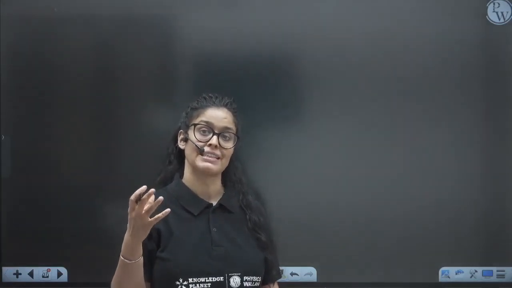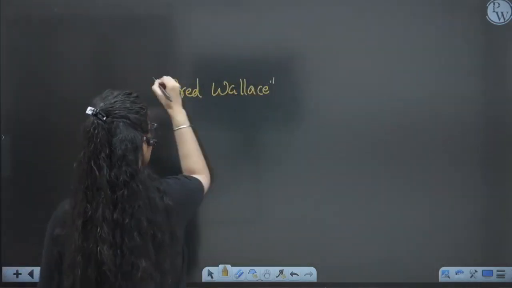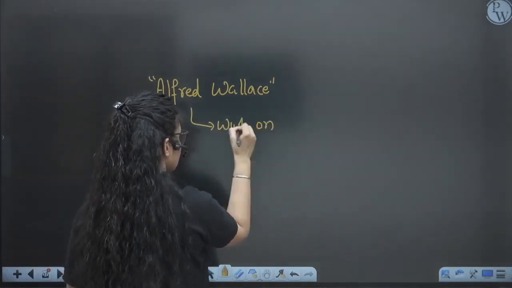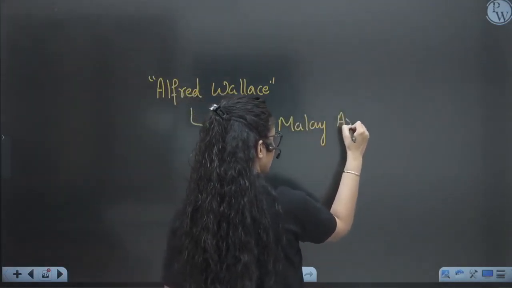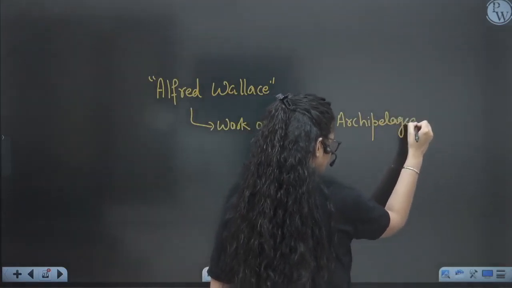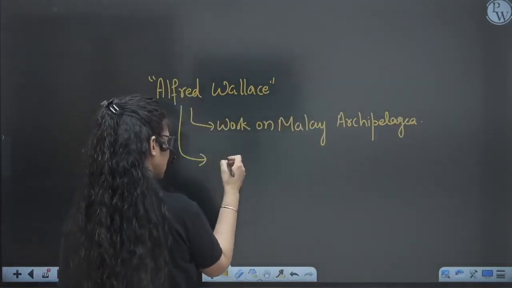The same kind of conclusion, survival of the fittest, was given by another scientist, Alfred Wallace. So you have to remember the name Alfred Wallace. He did his work on the Malay archipelago, and he actually had the same thing to say, right?